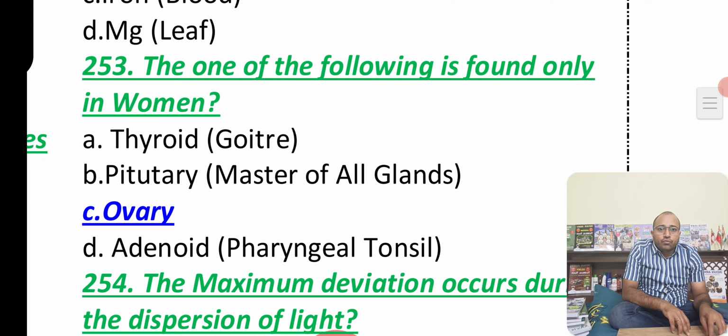Which one of the following is found only in women? The thyroid gland can be observed in men and also in women. The pituitary gland is known as the master of all glands. Next we have the adenoid, which is also called the tonsils. Here you can see the tonsils inside. And the ovary, this you can find only in women.